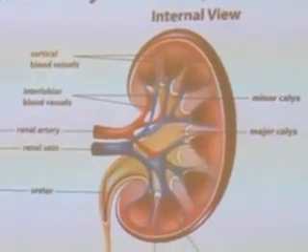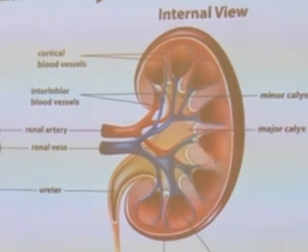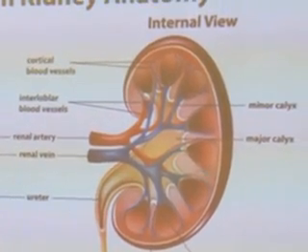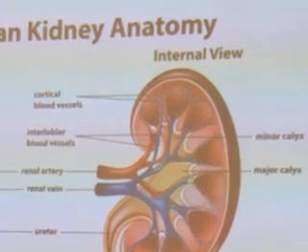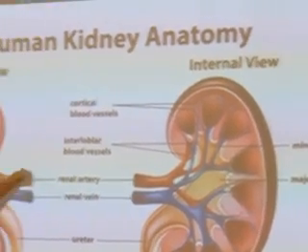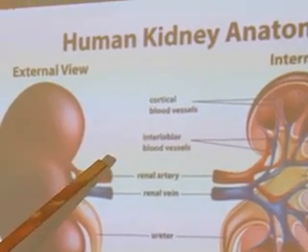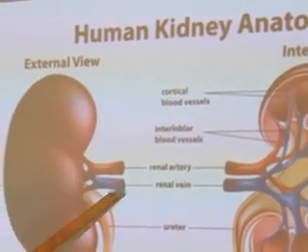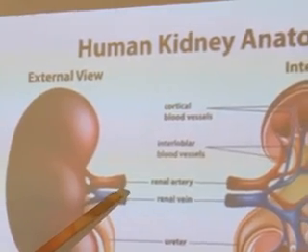What you have here exemplifies a dark brown structure of your kidney. If you look at it here, this is a reflection of the renal artery. The job of the renal artery is to pick blood from the heart to the kidney, and then we have the renal vein here, which transports blood back to the heart.